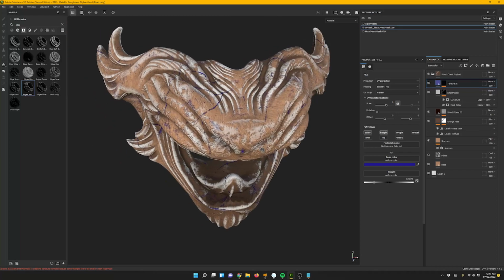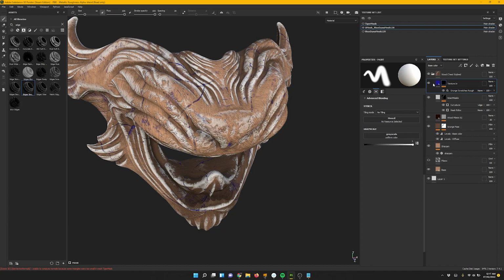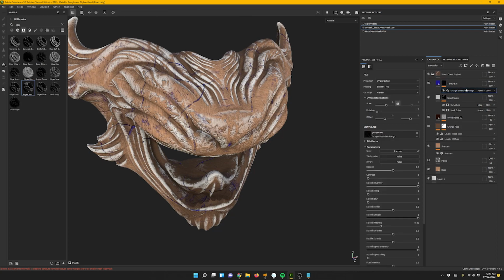Scratches are maybe too big, so we'll go into that fill that we have in the mask. Now we just need to change the scale here on the UV transformation, so maybe 3, yeah, 2, yeah, 5, make that 5.